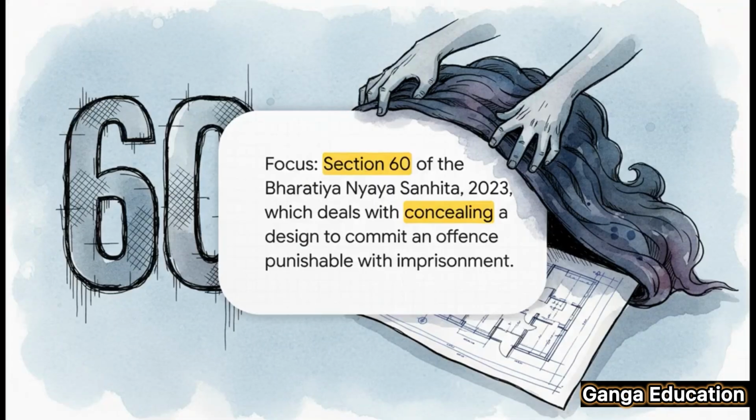आज हम डिस्कस करेंगे Section 60 of the Bharatiya Nyaya Sanhita 2023. Now, the basic idea here is pretty simple but powerful. Helping a crime happen, even indirectly, is a crime itself.